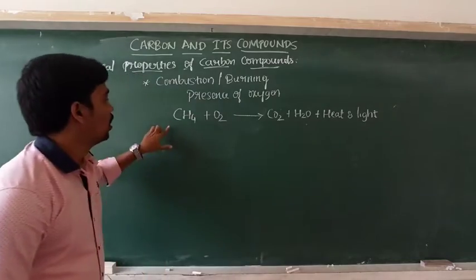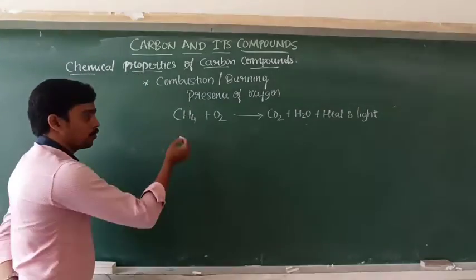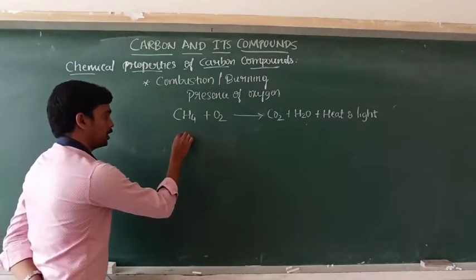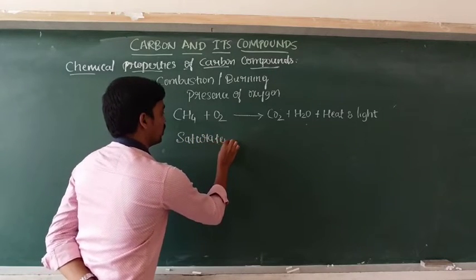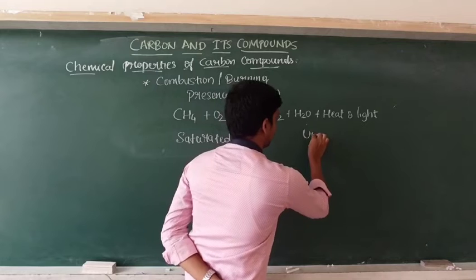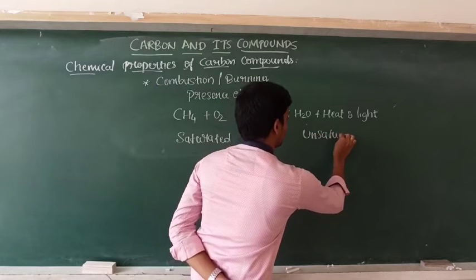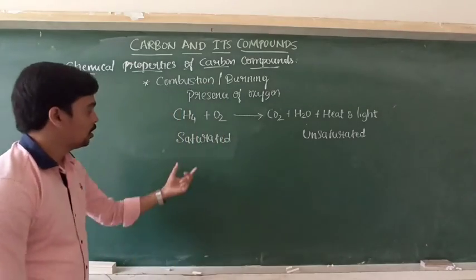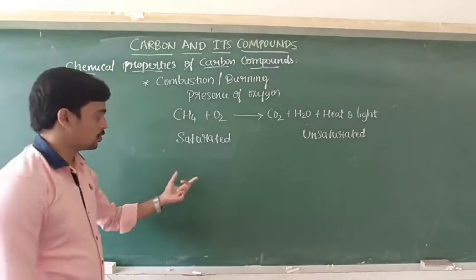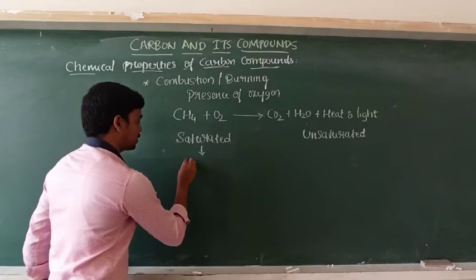Okay, here we know that there are two types of organic compounds, that is saturated and unsaturated hydrocarbons. Here the saturated hydrocarbons, that is alkanes, are called excellent fuels.